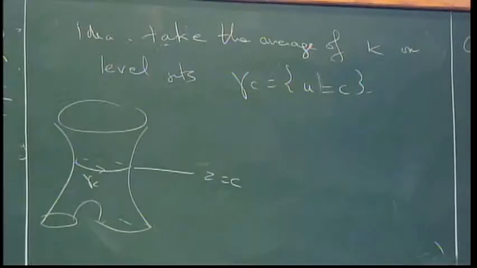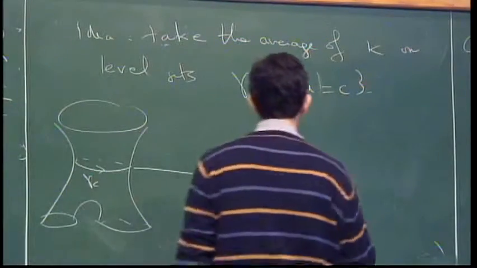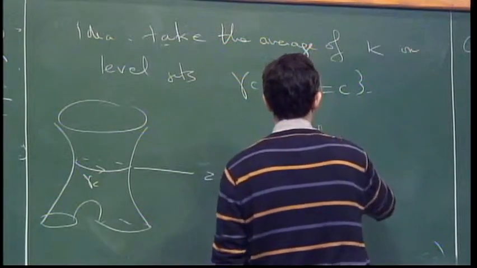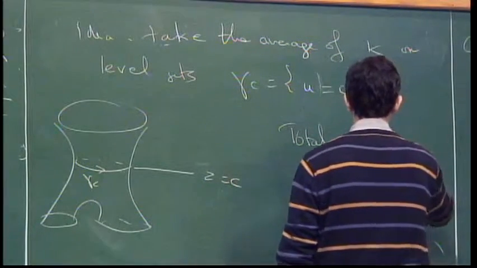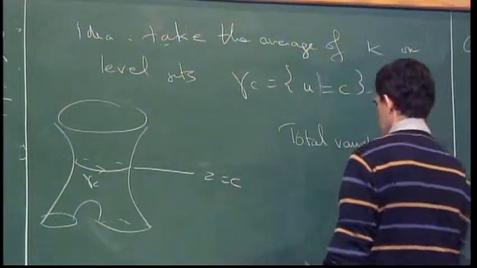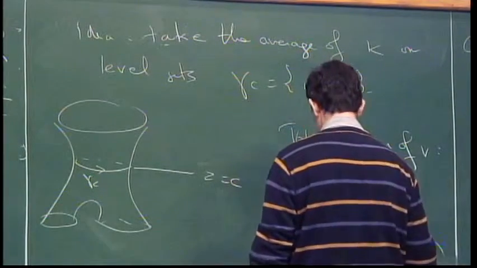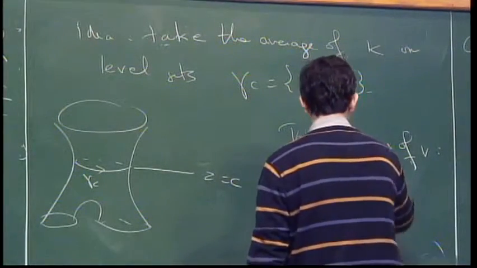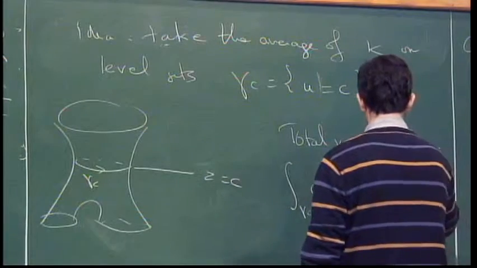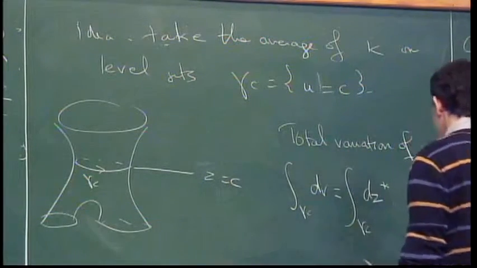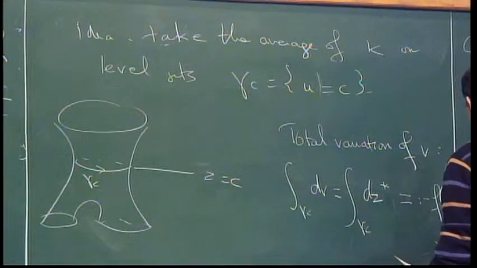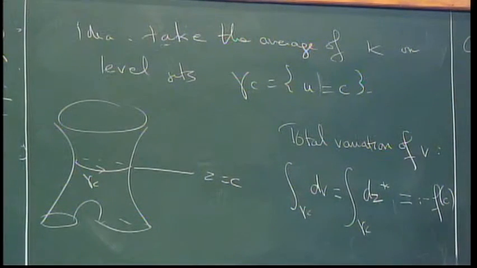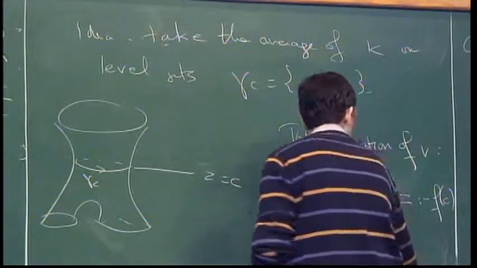This is related to the flux. So the total variation of V is the integral on gamma c of dV, which is dz star. And let me call this minus f of c. But this is actually a constant. Why? Because it is related to what we call the flux of a minimal surface.